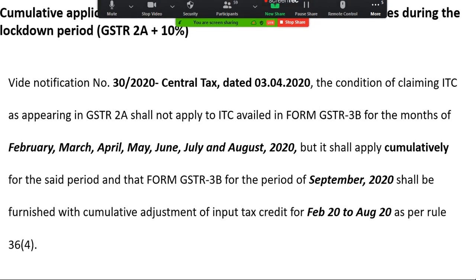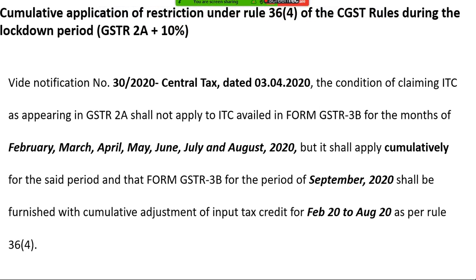It means any purchase from Feb to August is to be taken as a cumulative figure, right? And then it should be compared with your inward supply from Feb to August, and then add 10%. That ITC you can take up to that restriction only.